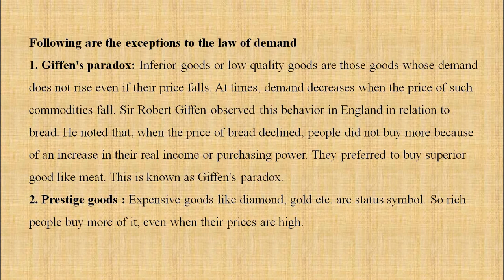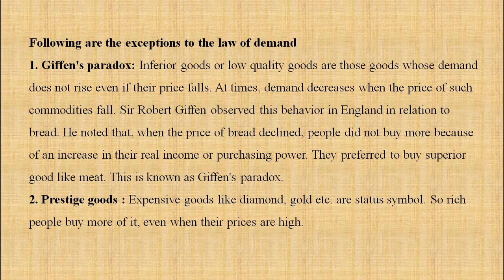He noted that when the price of bread declined, people did not buy more because of an increase in their real income or purchasing power. They preferred to buy superior goods like meat or any other. This is known as Giffen's paradox.